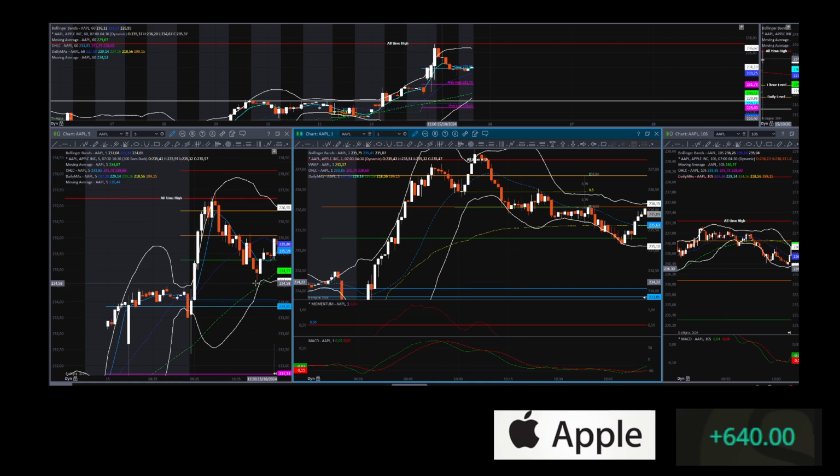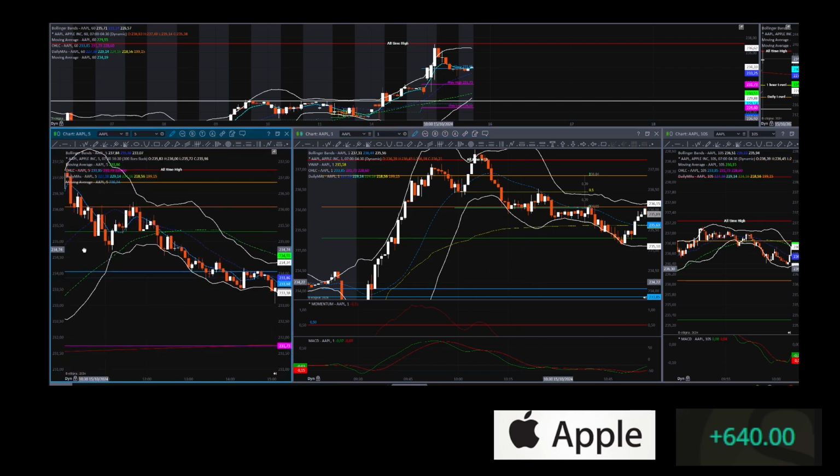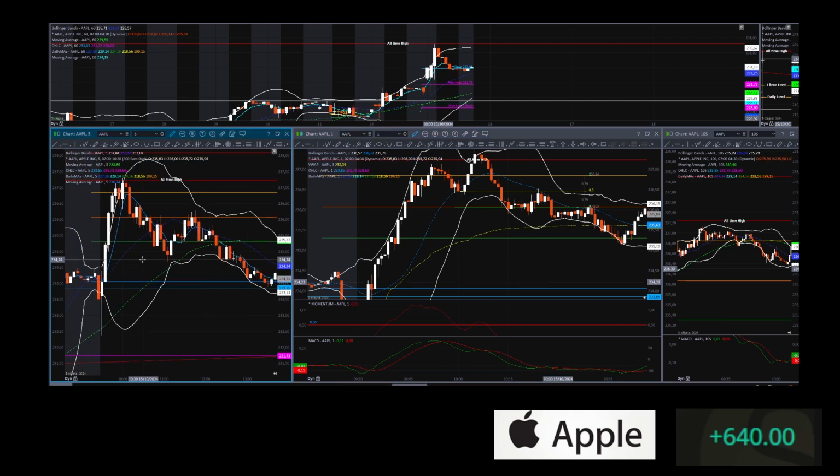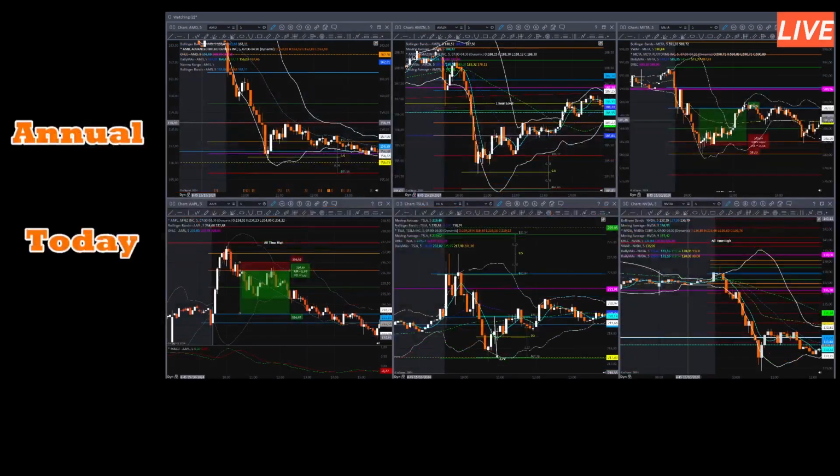Now you can see there was a much bigger move on Apple to the downside. It's just not my style to hang on to trailers all day long. I like to get in and get out quick. And so that's what I did today on Apple. So let's see where else the Crush It trade setup took place today on our watch list.